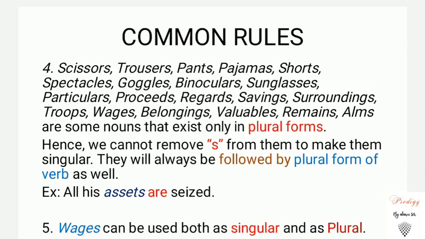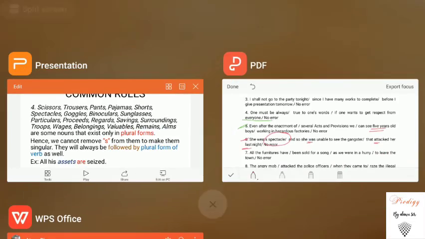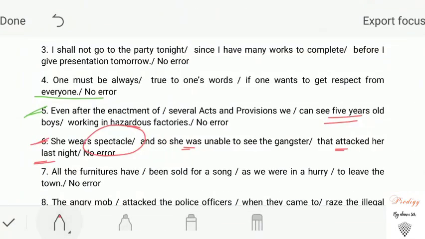We cannot remove s or es from them in order to make them singular. Such nouns always take the plural form of verb with them as well. So in that case, our answer will be spectacles. She wears spectacles. We have to add s or es with it.